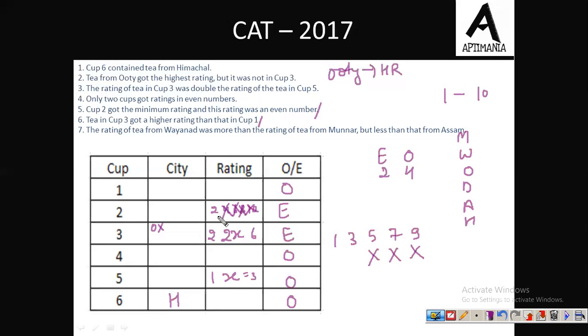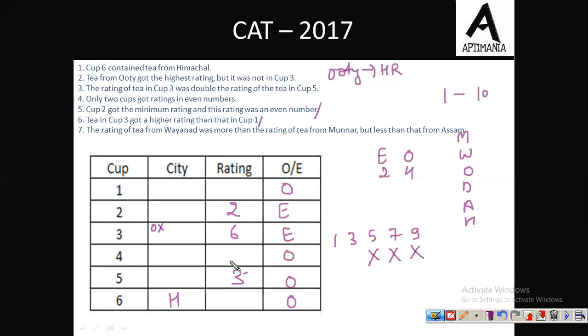तो यहाँ पर rating है 2 और यहाँ पर rating है 2, तो यहाँ पर 2 नहीं हो सकती. That means यहाँ पर rating is 6 and here it is 3. अब हमें पता चल चुका है कि the ratings are 2, 6 and 3 respectively इन तीनों में. तो let me remove all this. इनकी रेटिंग नोट डाउन कर देते हैं. So here the rating was 2, here it was 6 and here it was 3.